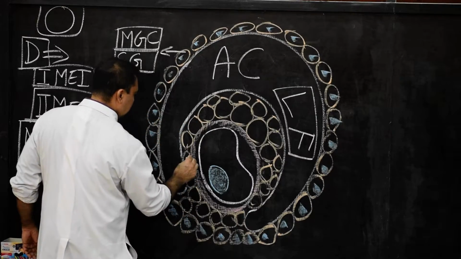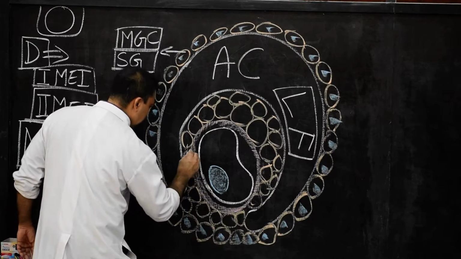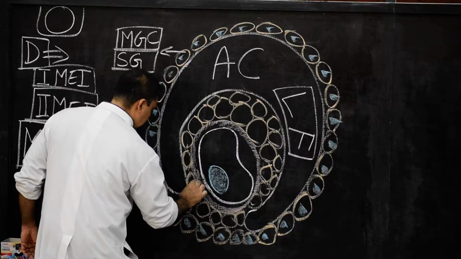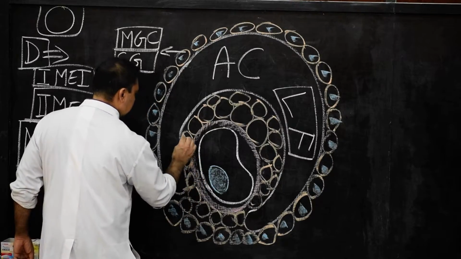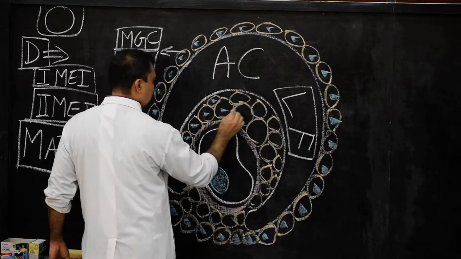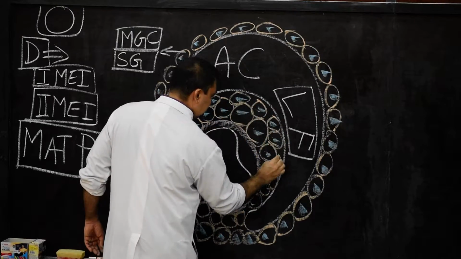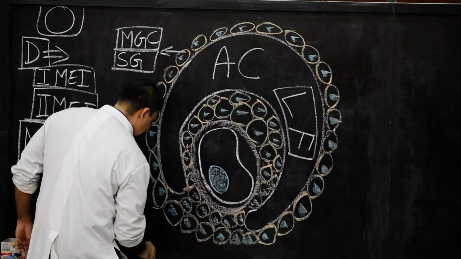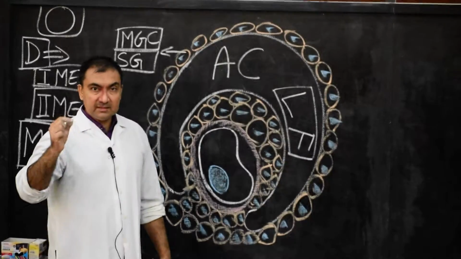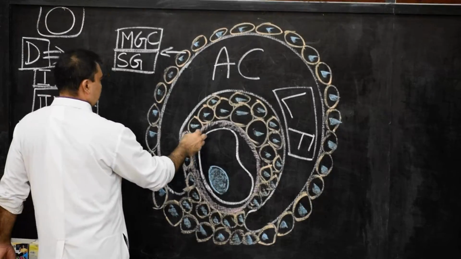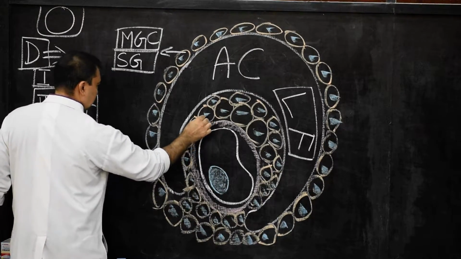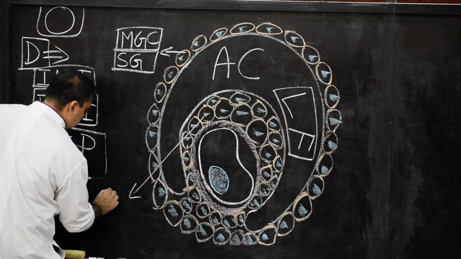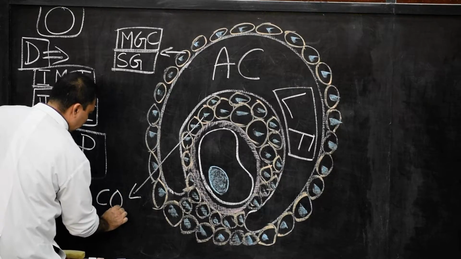Now we shall put some nuclei inside. So these are the cells of cumulus ovaricus. And now we will name this layer. So we shall name this layer as cumulus ovaricus.